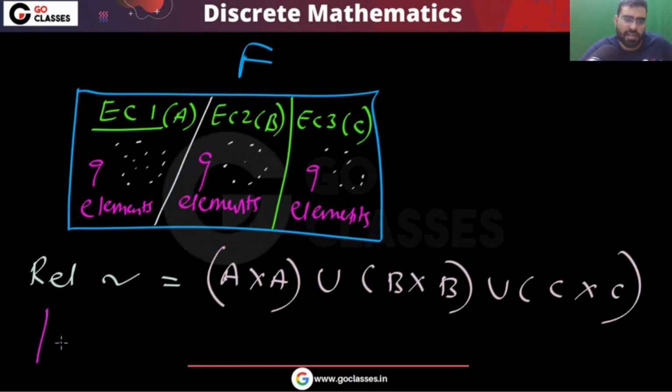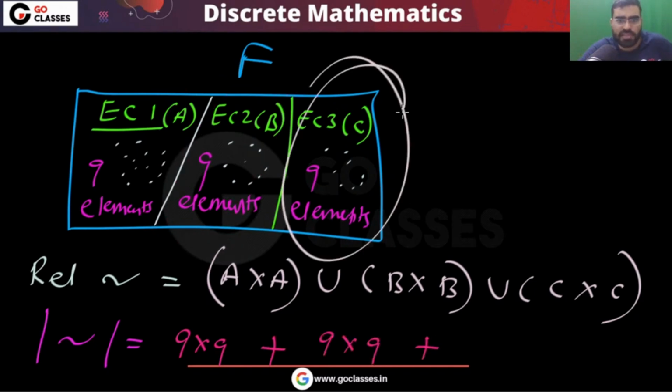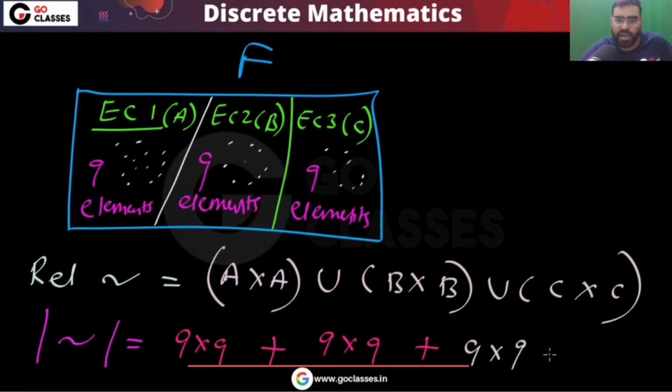So the cardinality of this equivalence relation: everyone here related to everyone here, so that will be 9 into 9, plus everyone in this equivalence class related to everyone in this equivalence class, 9 into 9, plus the last one, 9 into 9. The answer will be 81 plus 81 plus 81.